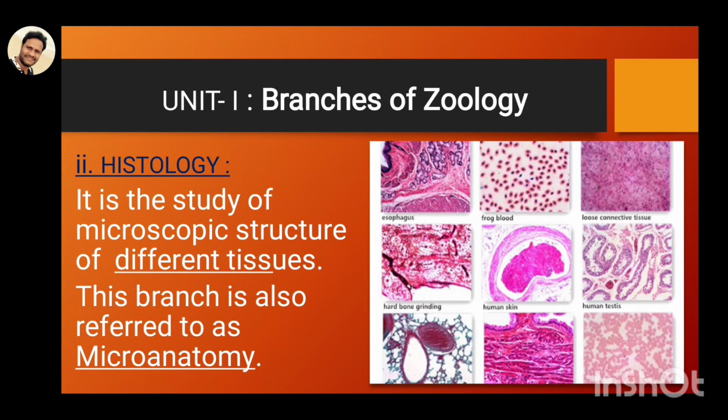The study of different types of tissues, which cannot be seen with normal vision but can be seen only under a microscope or electron microscope, is why this branch is also referred to as microanatomy. Micro means very minute in level.